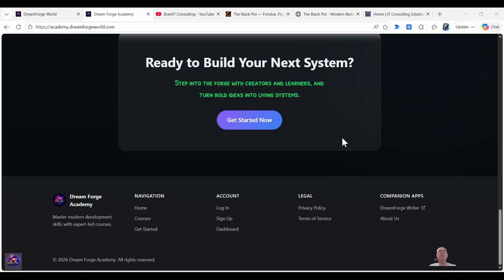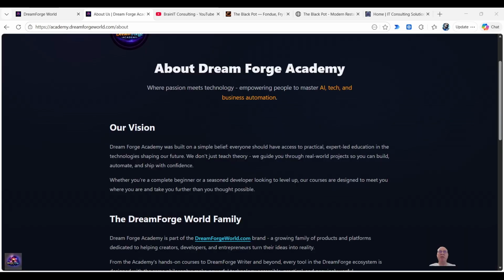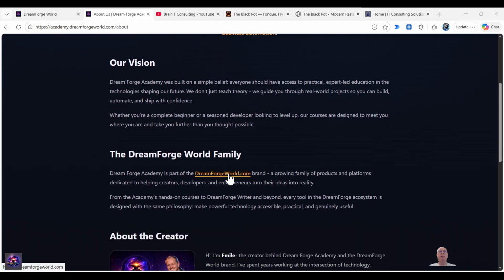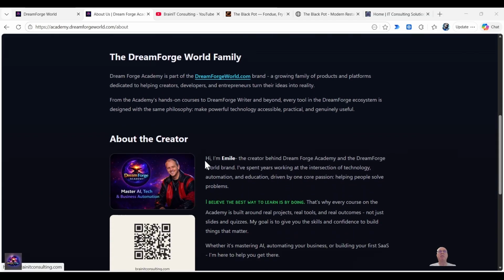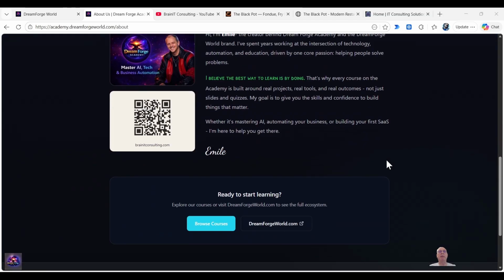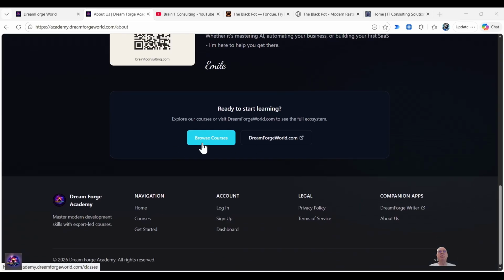So if you're ready to join us, just get started. You can read more about the terms and privacy here and about us. This is the About Us page with our vision. The base page for Dreamforge World, where you can go to all the other applications in the family. And here's a little bit of background about me. Hope to see you inside.